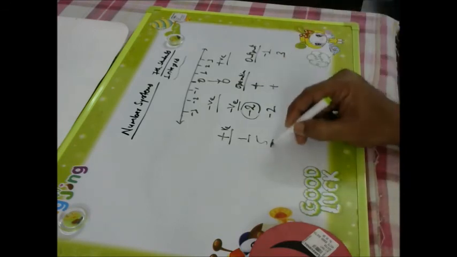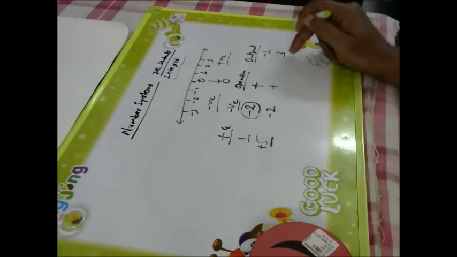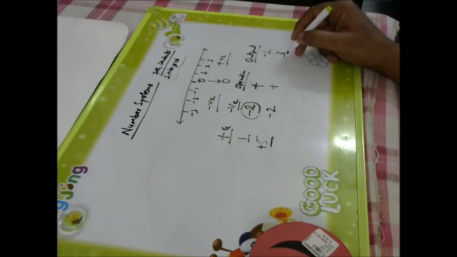Now which is highest? 5. What is its sign? Its sign is plus. Then its sign will take care here. So it will become positive. Okay, so generally plus 3 we are not writing. We are writing simply 3 and it is understood that it is positive.